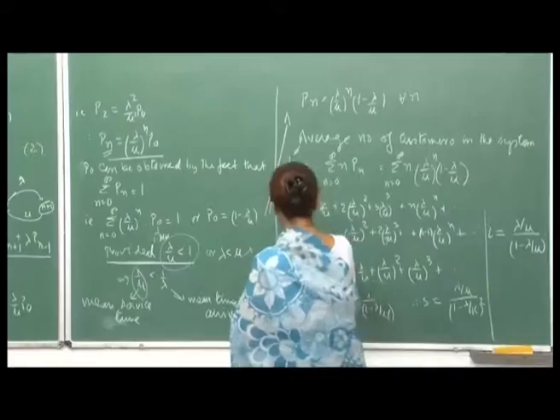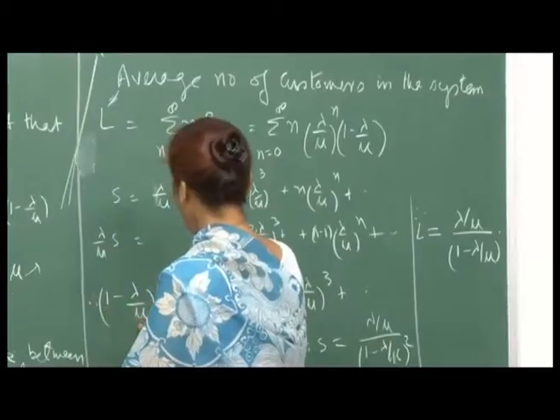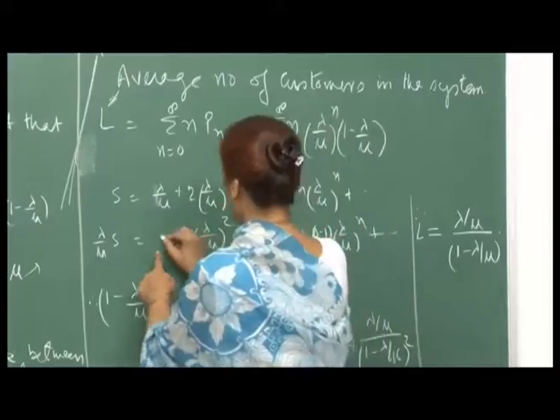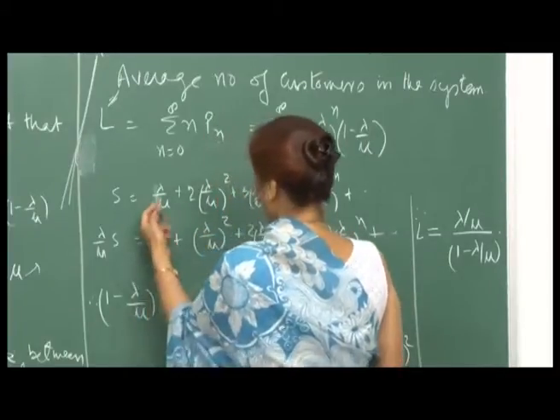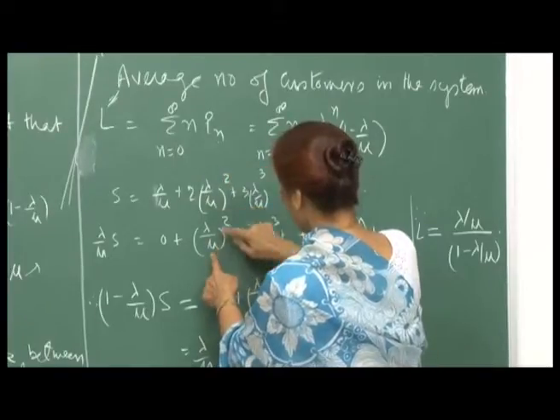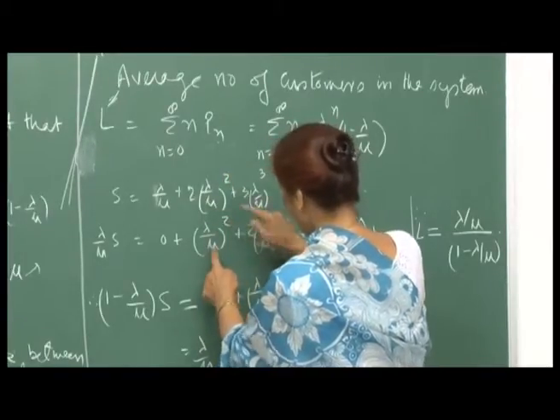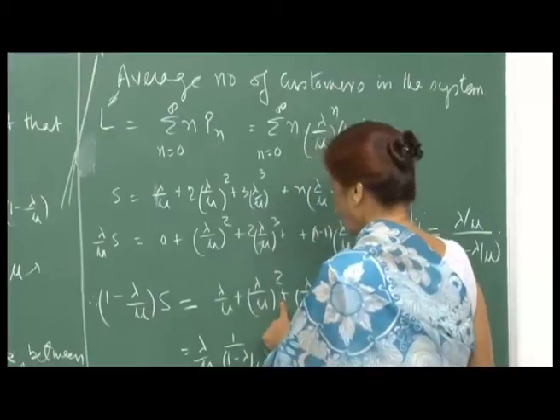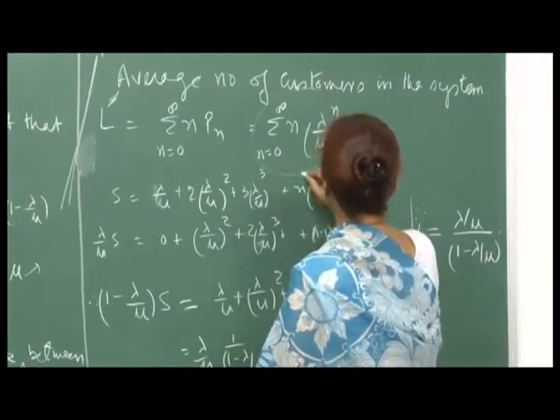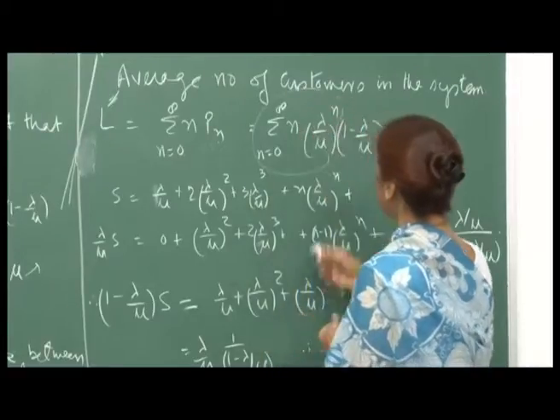Now, when you subtract this from here, it will be 1 minus lambda by mu S, and here you see this is 0. So, this is lambda by mu, then this is 2 lambda by mu square, and this is lambda by mu whole square. So, the difference is again this, and those of you who are familiar know that this is an arithmetico-geometric series.